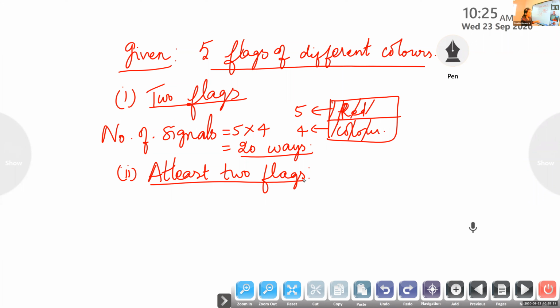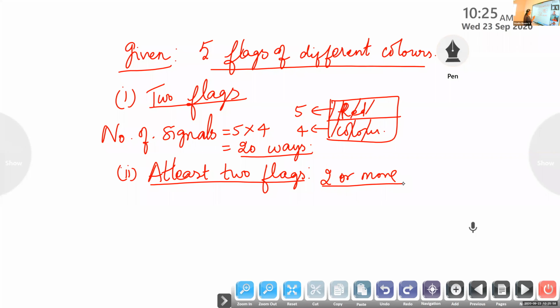If I use a 3 color flag also it is allowed. If I use a 4 color flag also it is allowed. If I use a 5 color flag also it is allowed. Is it clear? At least 2 means 2 or more. So it may be a 2 color signal, 3 color signal, 4 color signal, or 5.